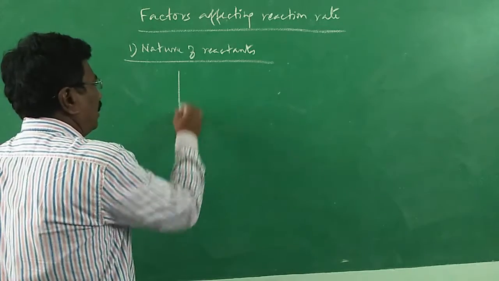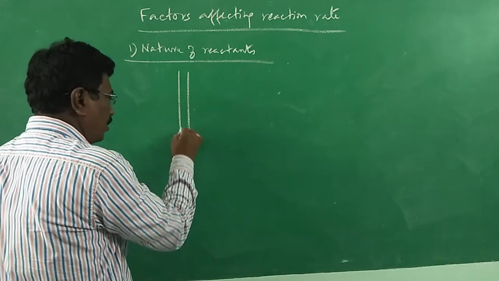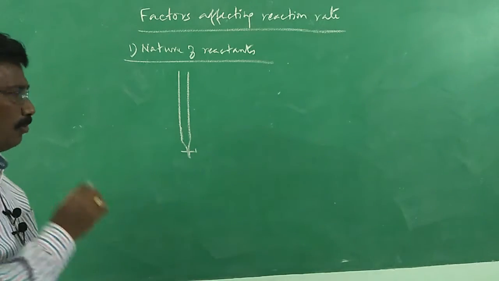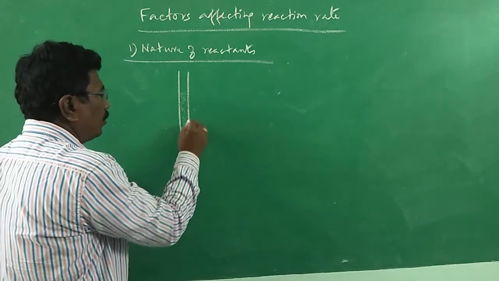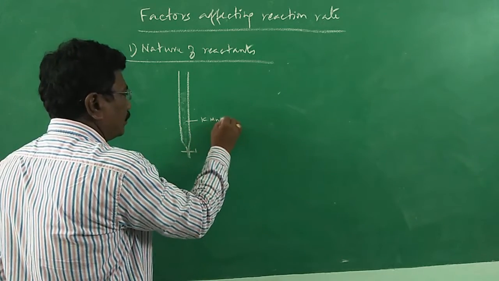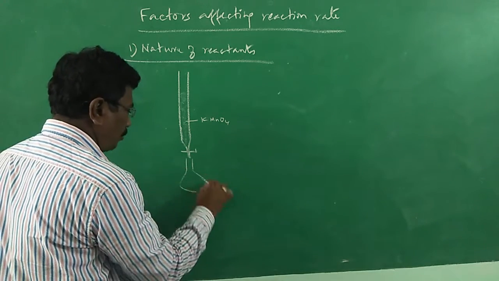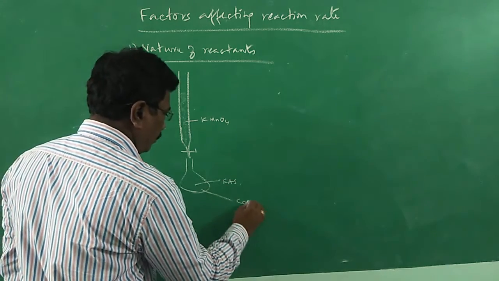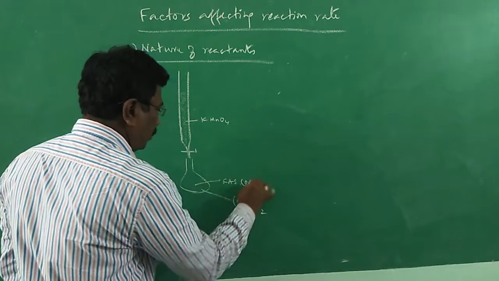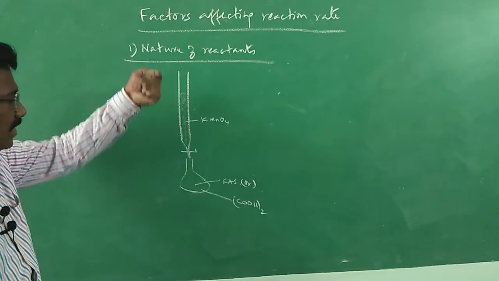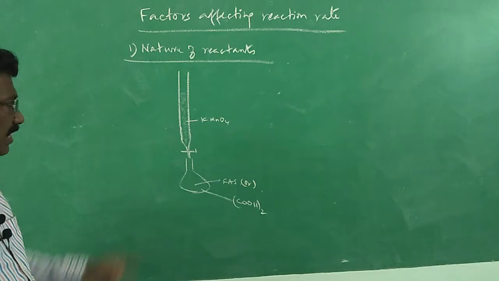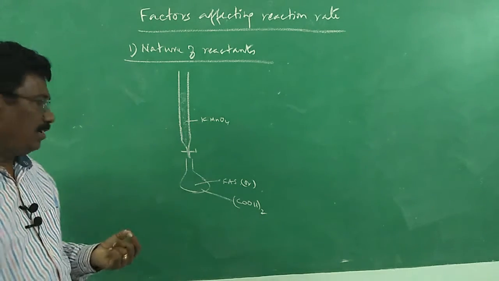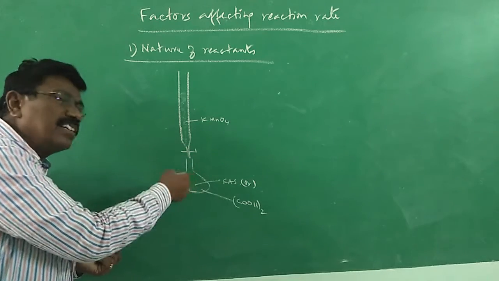you might have done titration, or otherwise you will be doing in future. Definitely you will be going to the school afterwards and you will be doing practicals. Here you will be taking usually potassium permanganate solution. Here ferrous sulfate, ferrous ammonium sulfate. Sometimes ferrous ammonium sulfate, sometimes oxalic acid. When potassium permanganate is added to ferrous ammonium sulfate, the color, it is violet color, purple color. When we add in drops, the color gets disappeared.